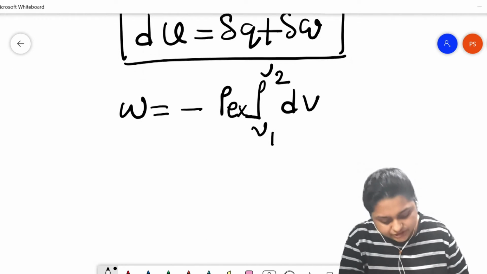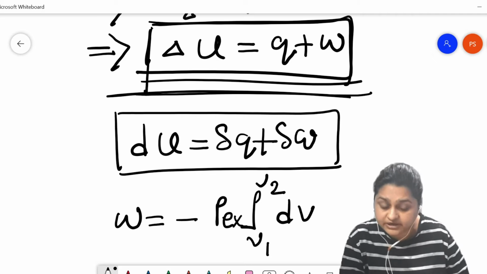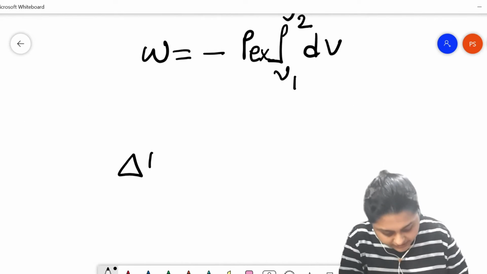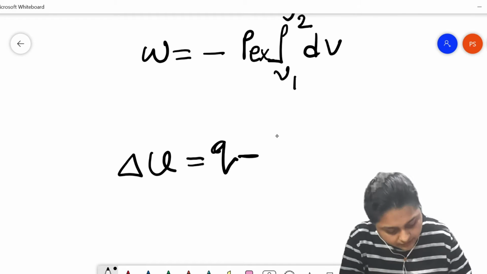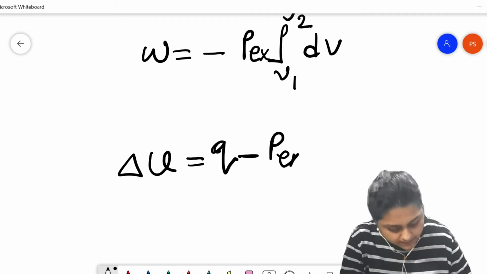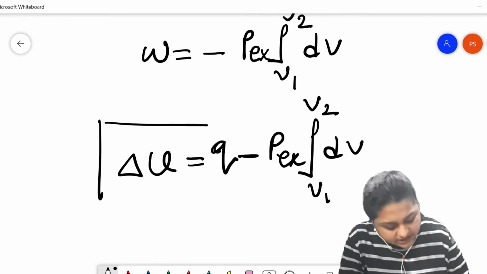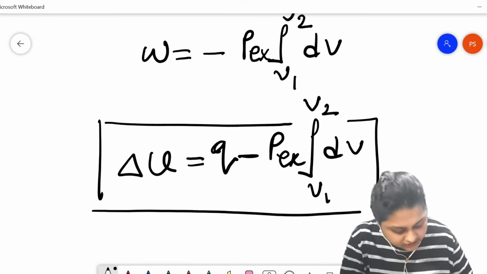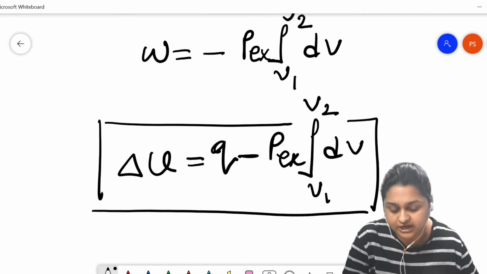If we substitute this in the main thermodynamic mathematical expression, we get delta U equals Q minus P external times the integration from V1 to V2 of dV. This is another form of the mathematical expression for the first law of thermodynamics.